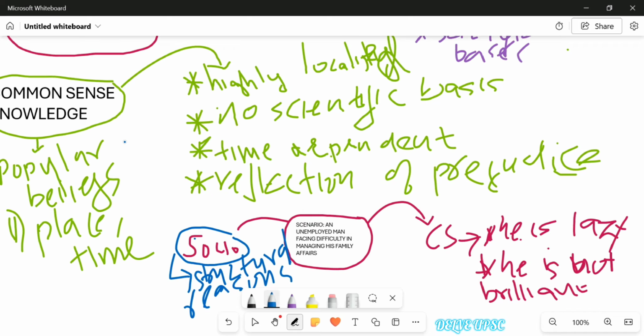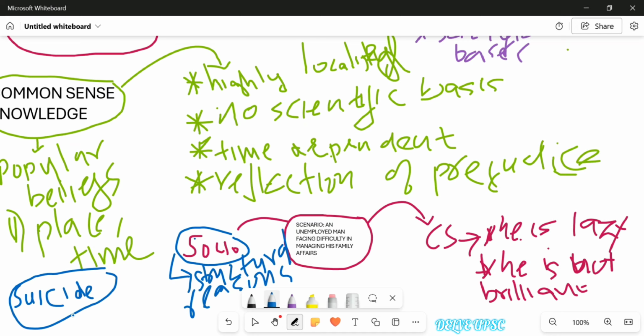Now, from the exam point of view, if you want to write an example, the best one would be the study of suicide by Emile Durkheim. This is one classic example you should write, so that your example will have a sociological perspective also. Look at what the suicide study reflects. The general perception, the common sense knowledge, is that suicide is an individual phenomenon. That is, a person commits suicide because he is having some problems or because he was not capable of handling life. That is how common sense knowledge would interpret.